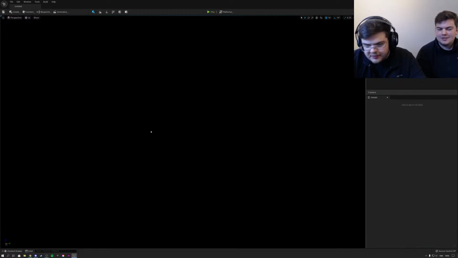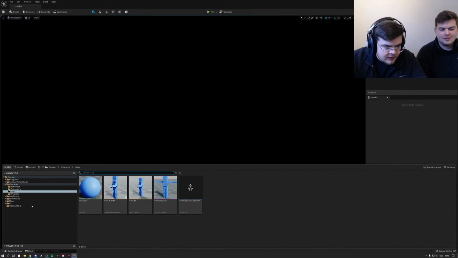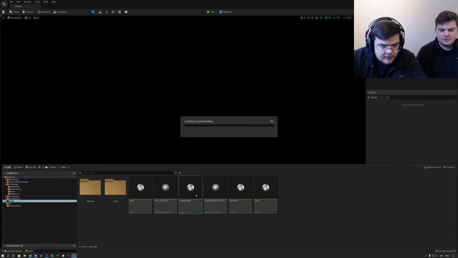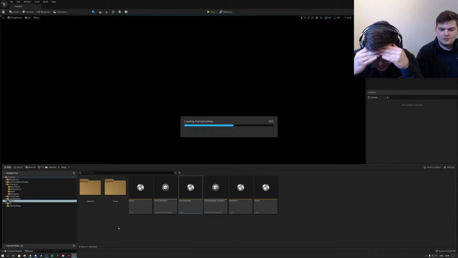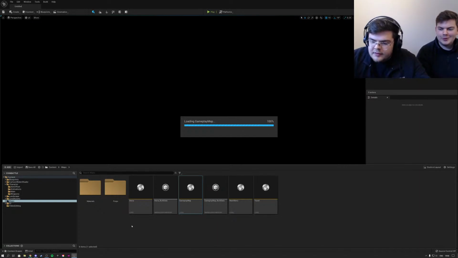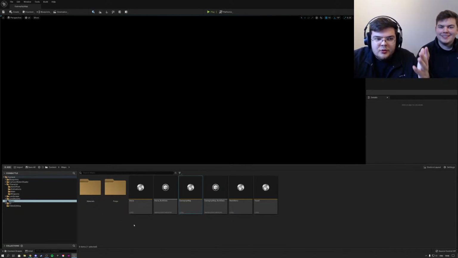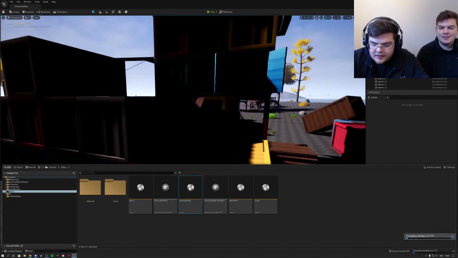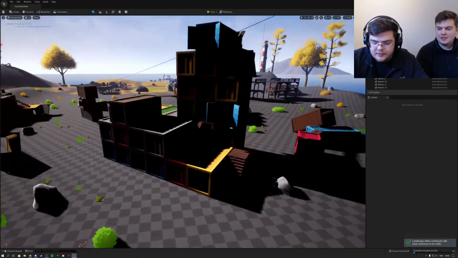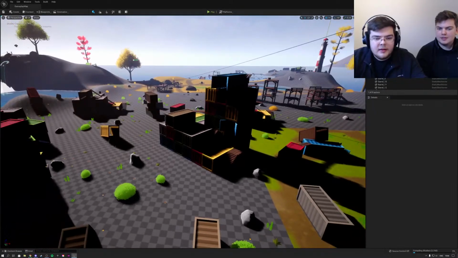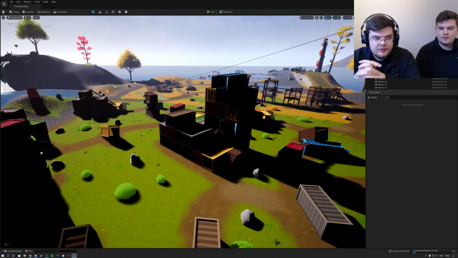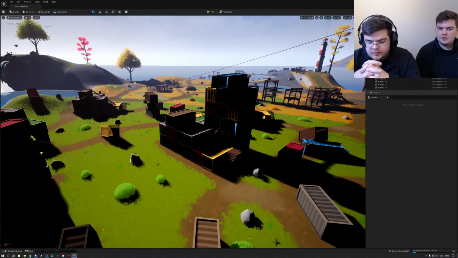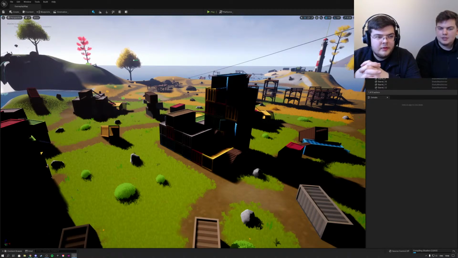Same message I always get. Okay, let's open up our map. Gameplay map. Oh my god, this editor looks beautiful. It looks so sleek. Why do we have to wait till 2022 before this is actually done? Oh no. Okay, it's quickly compiling 2700 shaders. Not sure why, because we just compiled these.